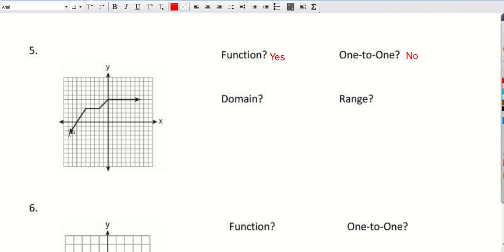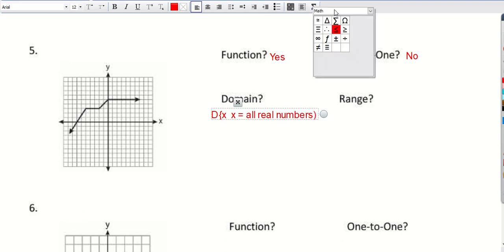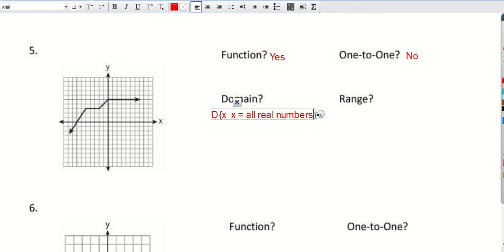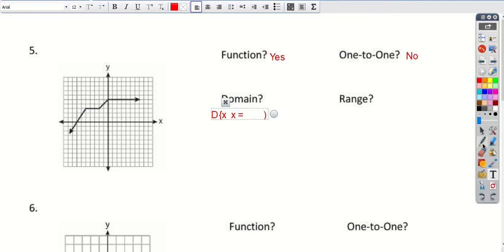For the domain, you can see that it's always going to move forever and ever going down. As we get further and further negative, we're still going to have y values, and the same thing for the x. So the domain is the set of x such that x equals all real numbers. Or if you want to use that awesome symbol, I don't have that, but we can do it. So let's do it for this one, equals our awesome all real number symbol.